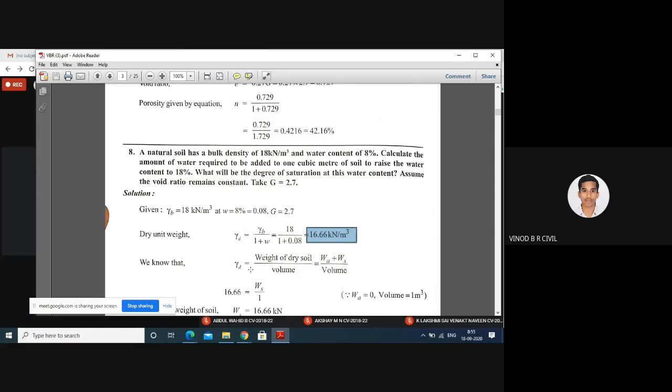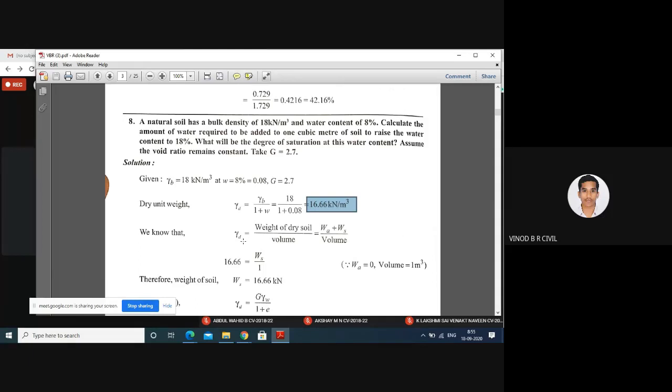Next, we have to calculate the weight of soil. Density is equal to weight by volume. Here, dry unit weight gamma D is equal to weight of dry soil divided by volume. In the two-phase diagram, the weight of air is always 0. The volume they gave in the problem is 1 meter cube of soil.